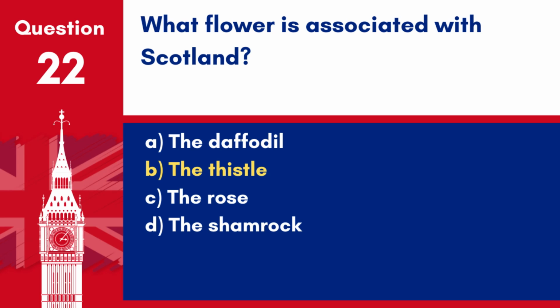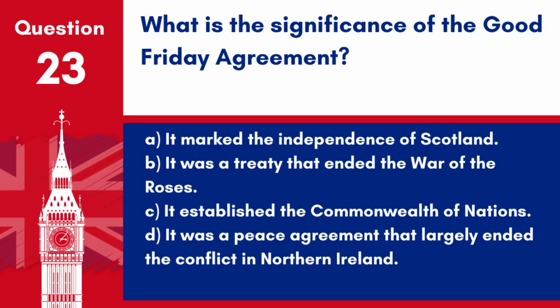Answer: B. The thistle. The thistle is the national flower of Scotland, symbolizing resilience and courage. Question 23. What is the significance of the Good Friday Agreement? A. It marked the independence of Scotland. B. It was a treaty that ended the War of the Roses. C. It established the Commonwealth of Nations. D. It was a peace agreement that largely ended the conflict in Northern Ireland.